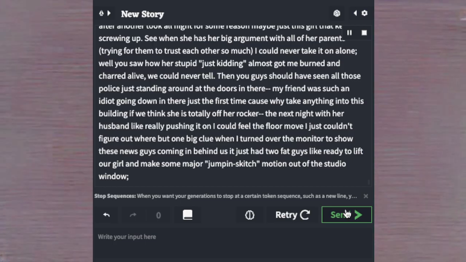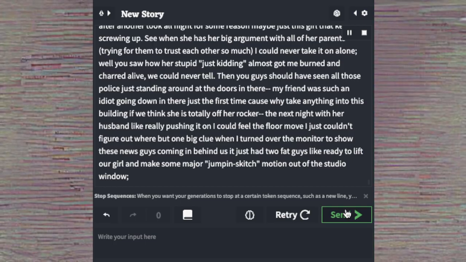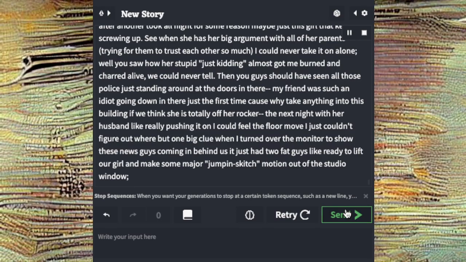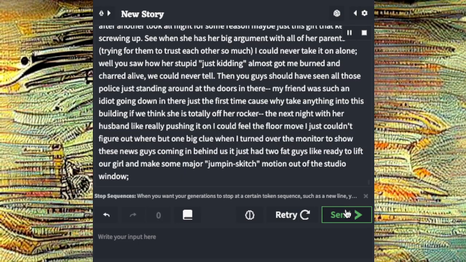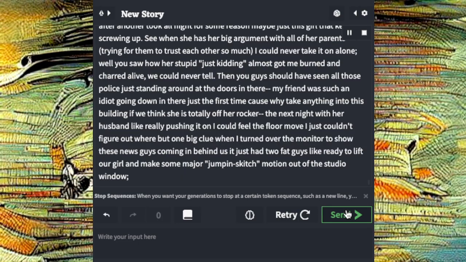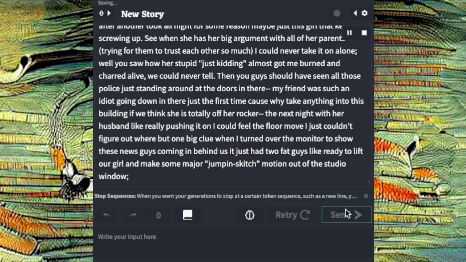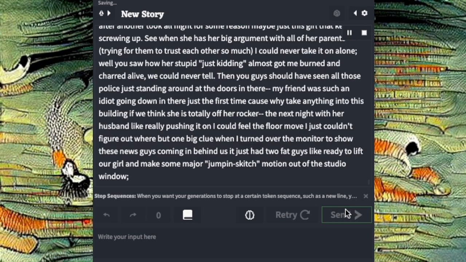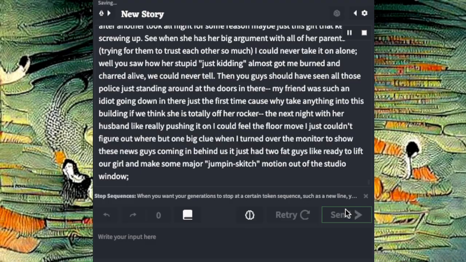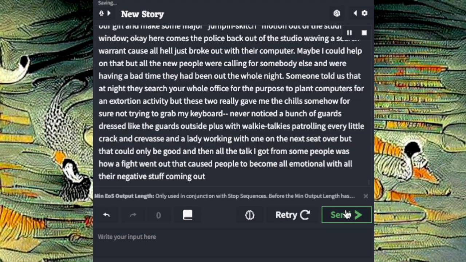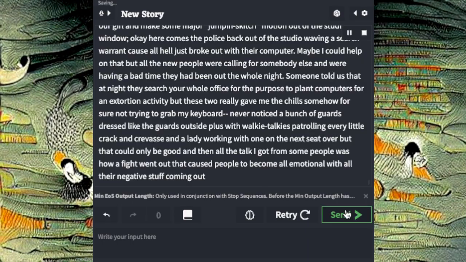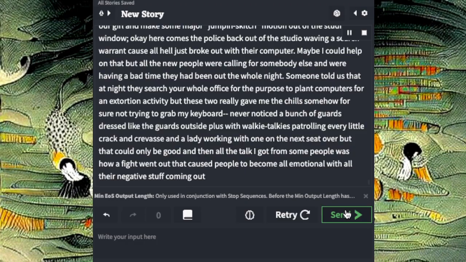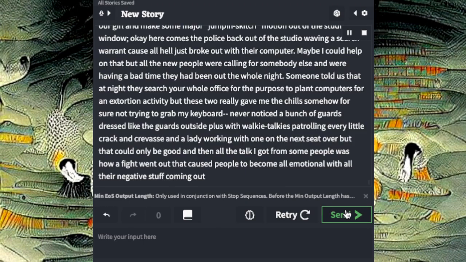We could never tell. Then you guys should have seen all those police just standing around at the doors in there. My friend was such an idiot going down in there just the first time, cause why take anything into this building if we think she is totally off her rocker the next night with her husband like really pushing it on. I could feel the floor move, I just couldn't figure out where. But one big clue when I turned over the monitor to show these news guys coming, and behind us it just had two fat guys like ready to lift our girl and make some major jump and sketch motion out of the studio window. Okay, here comes the police back out of the studio waving a search warrant, cause all hell just broke out with their computer.